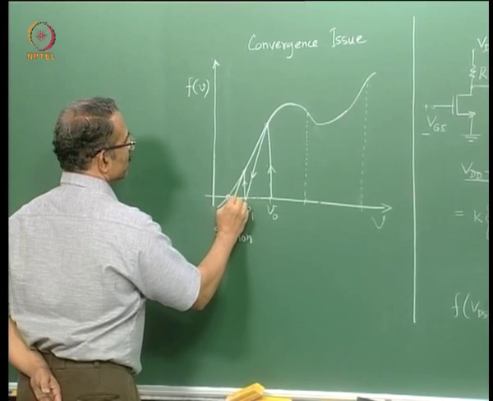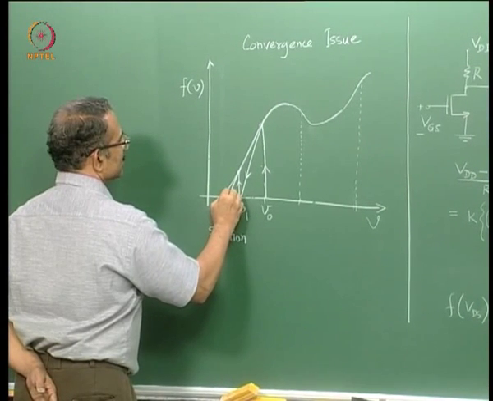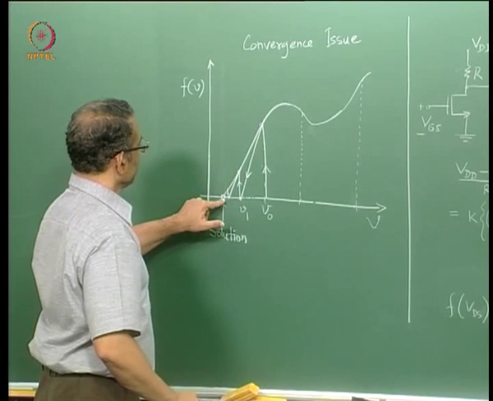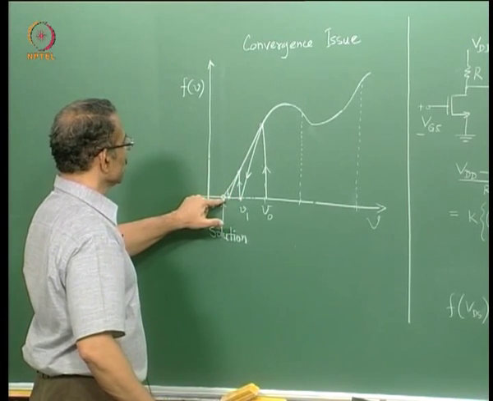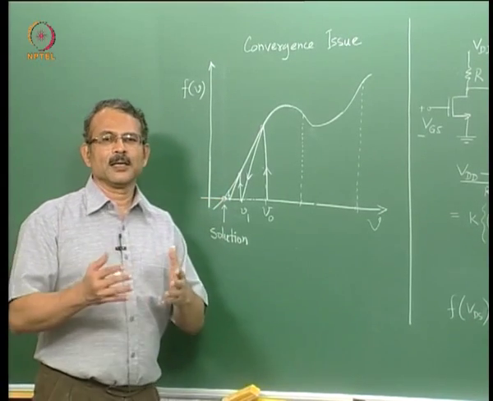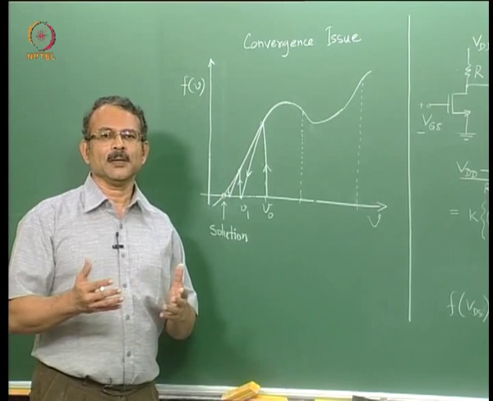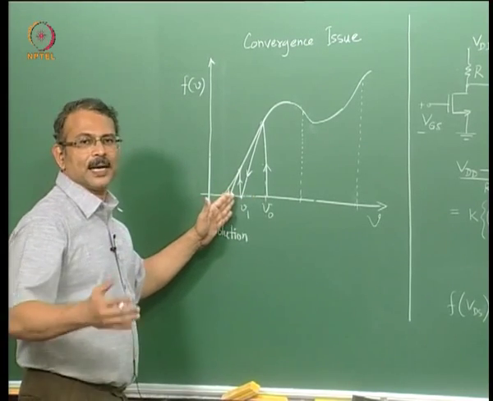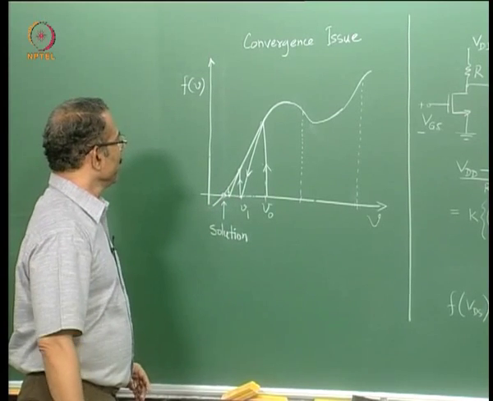So this is V2 and then I go on doing like this. So ultimately I will reach here after a few iterations, very close to this point. Infinite number of iterations may be required to actually get to that point, but we can assume a certain level of accuracy and for that accuracy we can terminate the process after that level of accuracy is achieved.